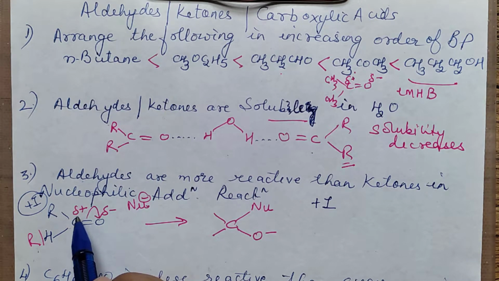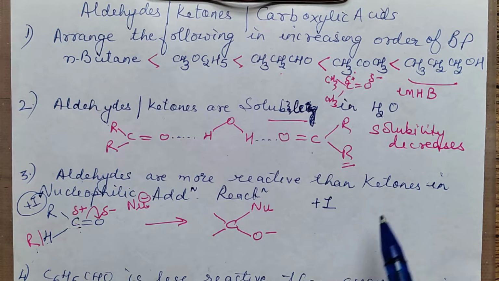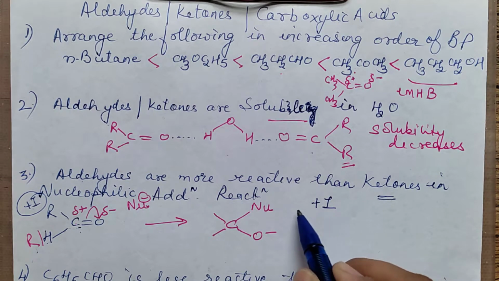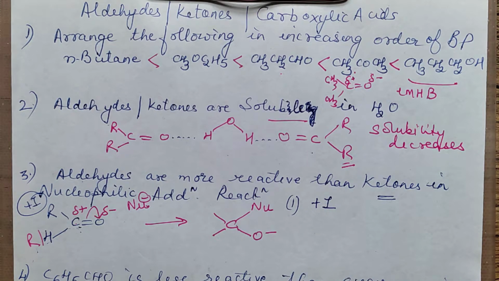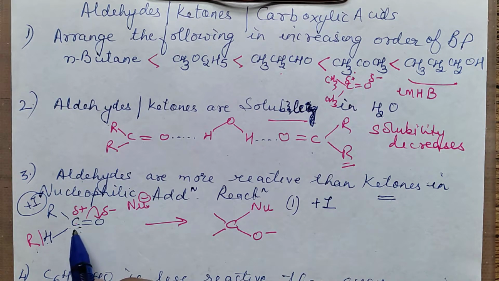So the positive charge on this is further reduced. Yes, because you're pushing electrons towards the carbon atom. The positive charge on the carbon atom is further reduced in ketone. So one reason is the positive inductive effect, due to which the positive charge on the carbon atom is reduced.